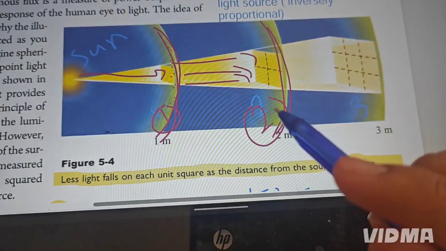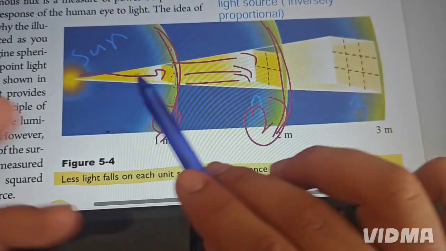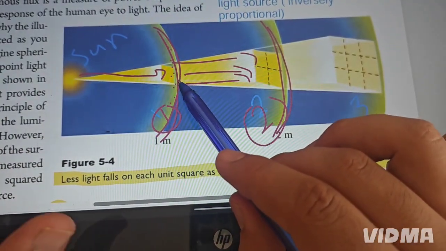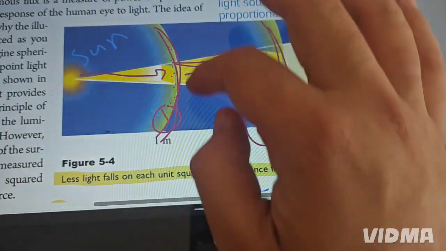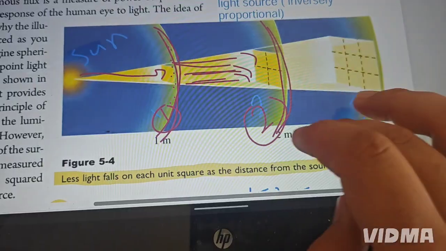Look, this is the sun, and some light comes out from the sun. It passes through the first area. If you notice, light comes out from this area. Why? Because this area becomes another source. The same thing is true for the second area.